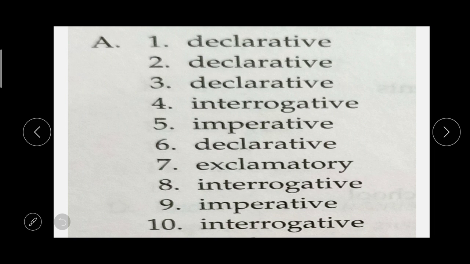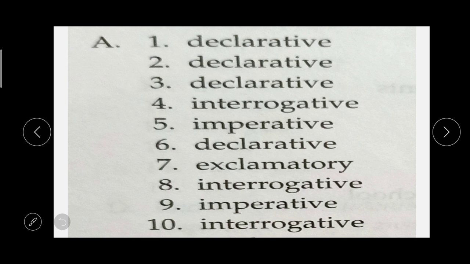Number 4, he thought, how can I clean up all this honey? It is an interrogative sentence. Number 5, he heard a voice, wipe it off. It's an imperative sentence. Number 6, he took some cotton and started wiping himself.